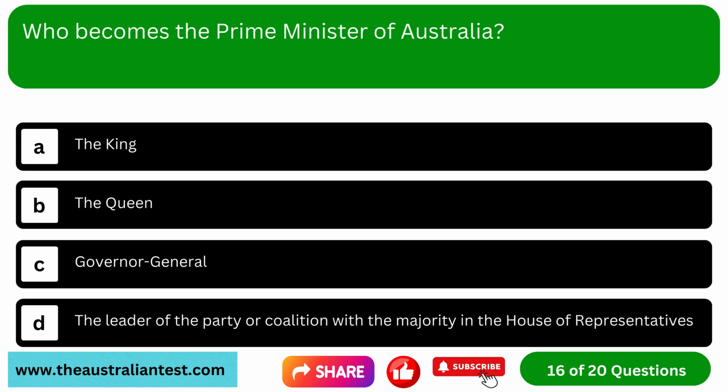Question 16. Who becomes the Prime Minister of Australia? Option A, the King. Option B, the Queen. Option C, Governor General. Option D, the leader of the party or coalition with the majority in the House of Representatives.